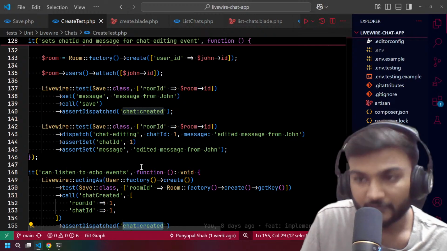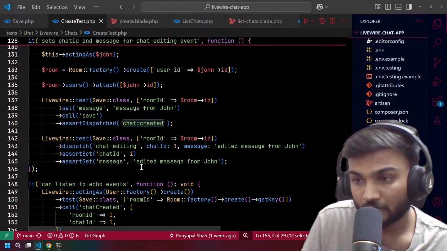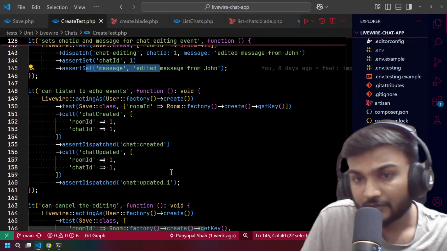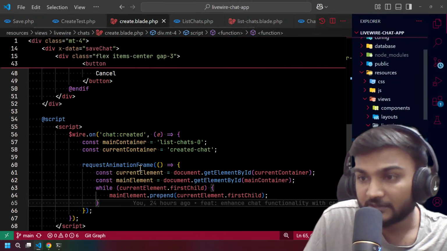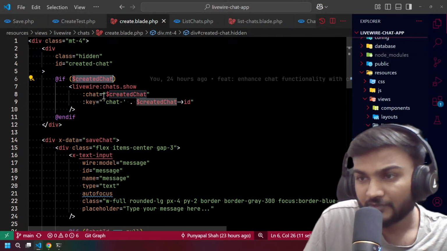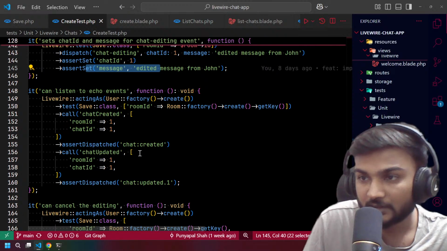But we need to check that if, okay, assert set is also there, everything. So something is missing, which is from this stuff. So we can actually check if this private property is set or not, right?